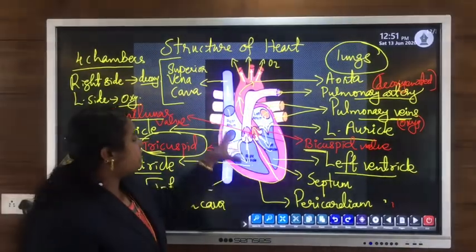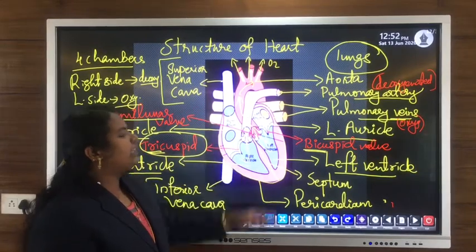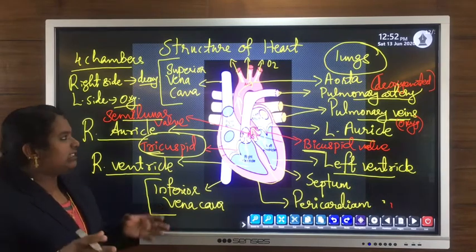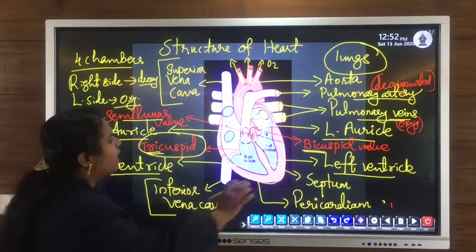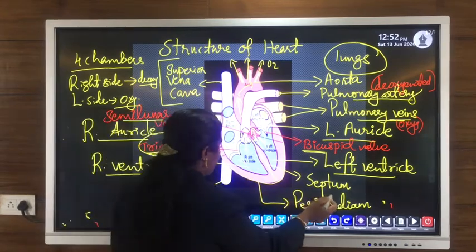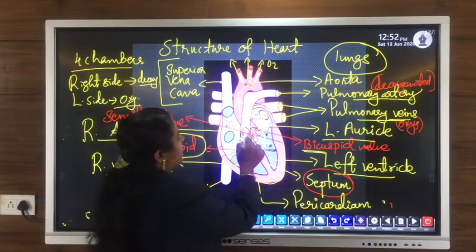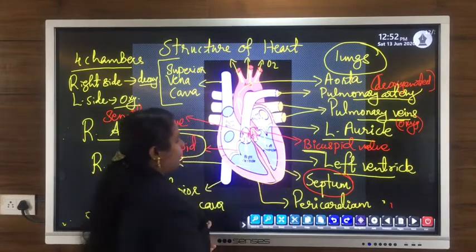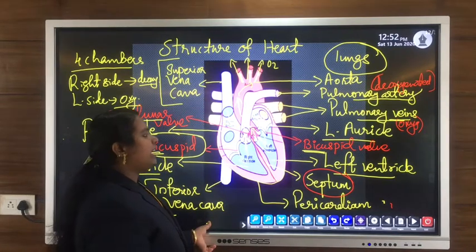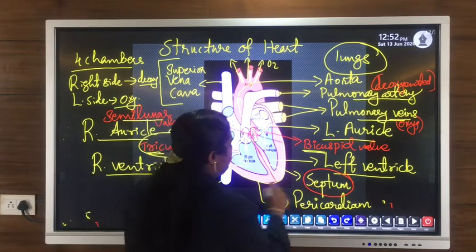So the right side is completely filled with deoxygenated blood. On the other hand, the left side is completely filled with oxygenated blood. Clear? Once again, I will repeat it very shortly. The heart is a muscular organ, and the partition between the right and left side is known as the septum, a muscular wall. Here the septum is present.